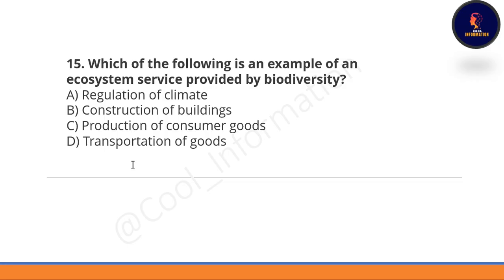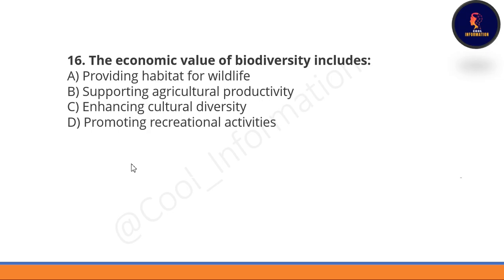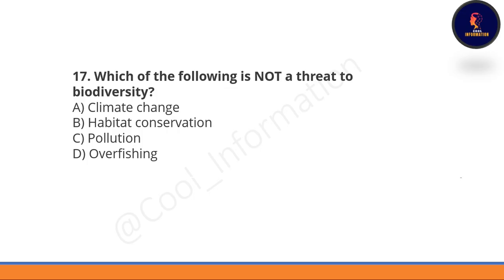Regulation of climate. Next one, the economic value of biodiversity includes option A, providing habitat for life, supporting agriculture productivity, enhancing cultural diversity, and the last option, promoting recreational activities. Correct option is option number B, supporting agriculture productivity is the economic value of biodiversity. Next one, which of the following is not a threat to biodiversity? Habitat conservation is not a threat to biodiversity. All others are threats to biodiversity. So option B will be correct here, habitat conservation.